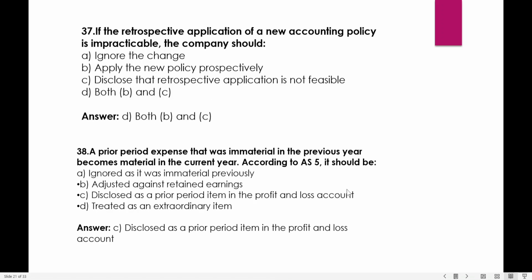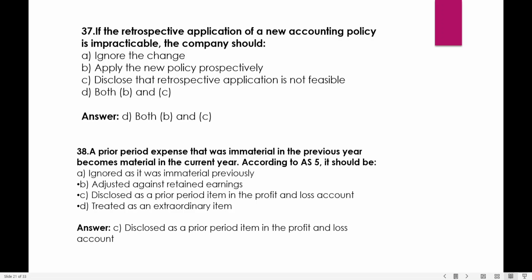That is option D. If the retrospective application of a new accounting policy is impracticable, impracticable उसको हम retrospective दे नहीं सकते. Then what will the company do? Ignore the change? No. Apply the new policy prospectively, and disclose that retrospective application is not feasible.